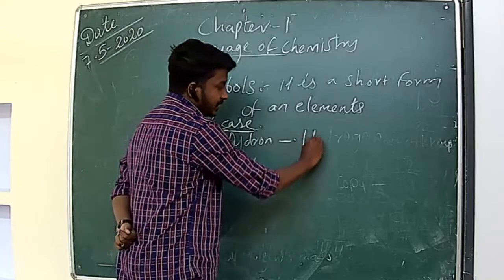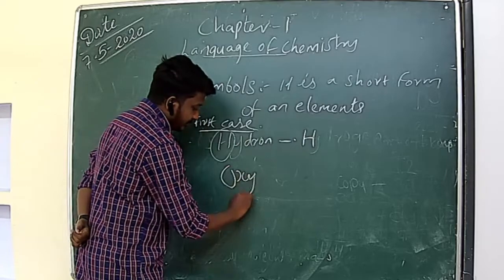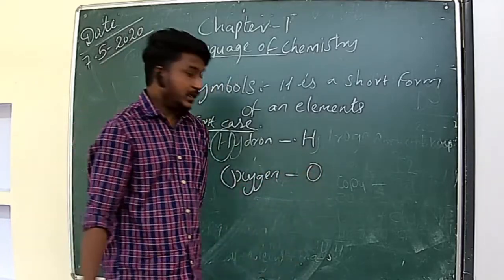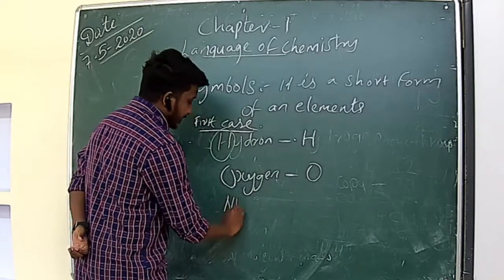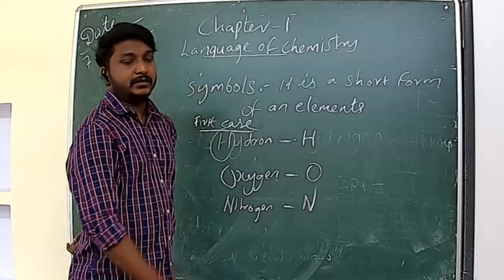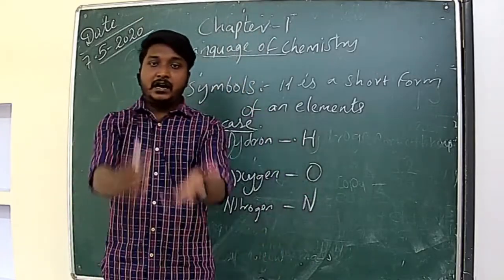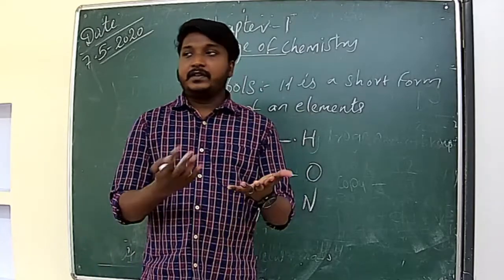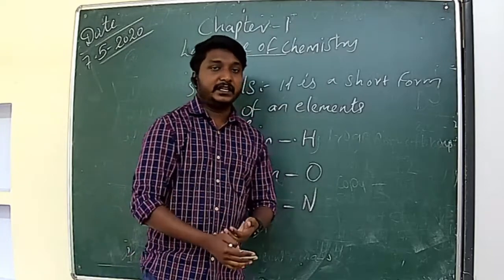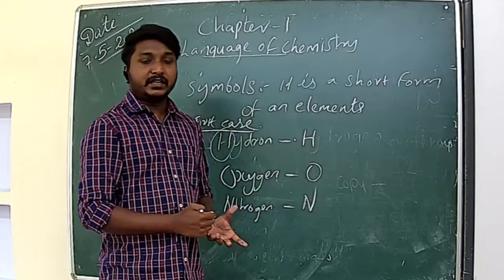H. So he took H. Next example, oxygen atom. That is O. Another example, nitrogen atom, N. So he used the first letter. But we have 118 elements and only 26 alphabets, right? So there must be a repetition. So we can't use the first letter only, always.